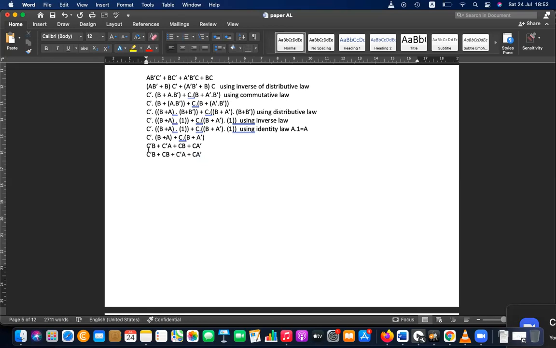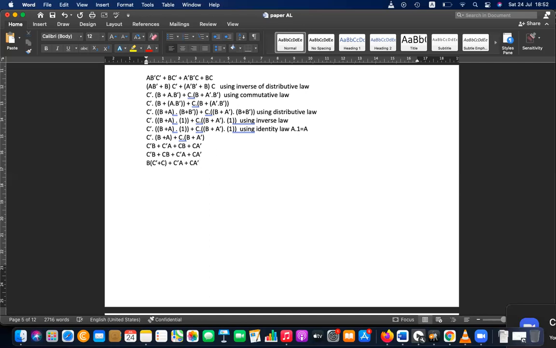C not B, right? C not B, and you can write then CB, C not B, CB, C not A. And now you can see B is common for these two, so you can write C not C, C not OC, or C not A, or C A not.